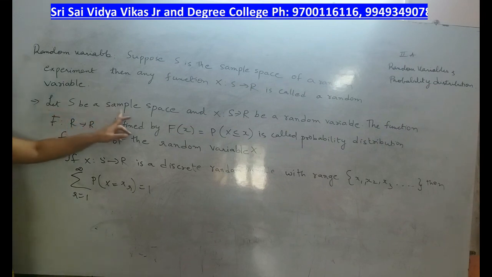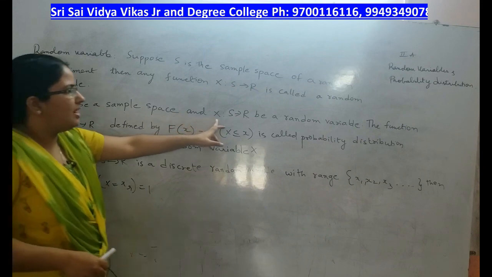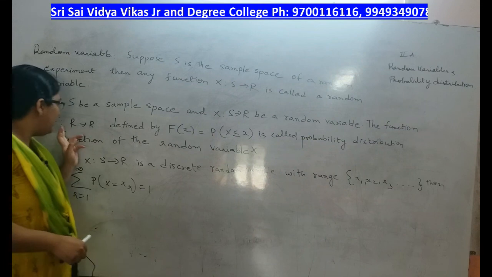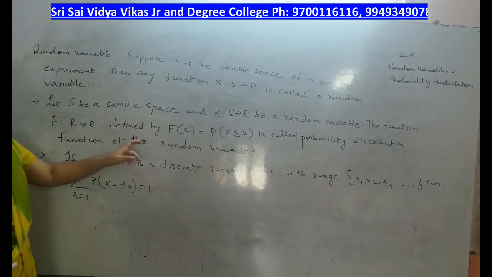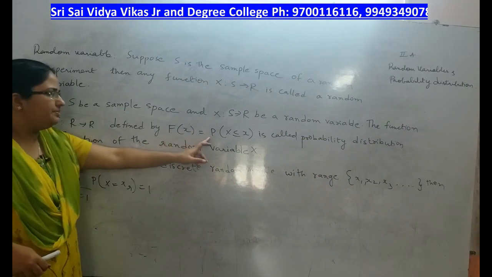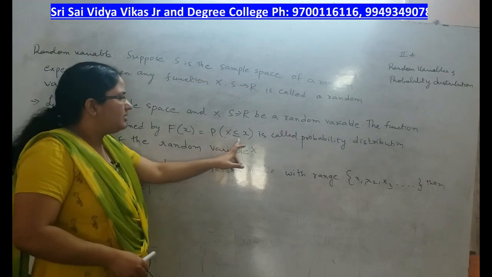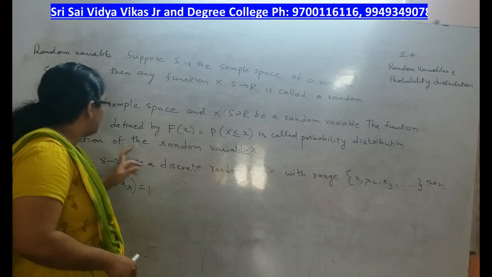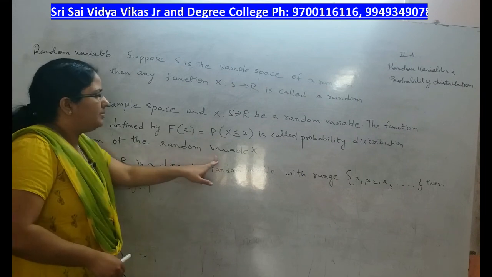Let S be a sample space and x maps S to R be a random variable. The function f maps R to R defined by f of x is equal to probability of x less than or equal to x, that is called the probability distribution function of the random variable x.